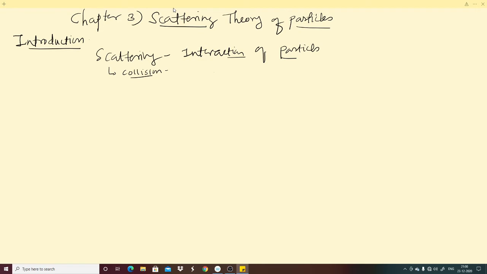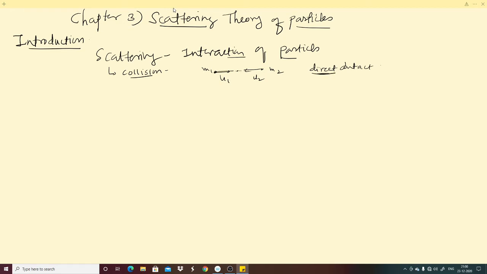In collision, suppose two particles having masses, here I have shown m1 and m2, come directly in contact with each other, that is known as collision. Direct contact is important.